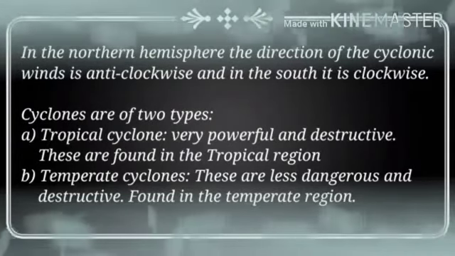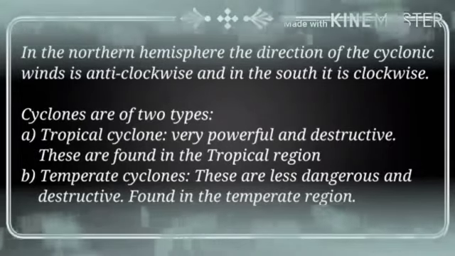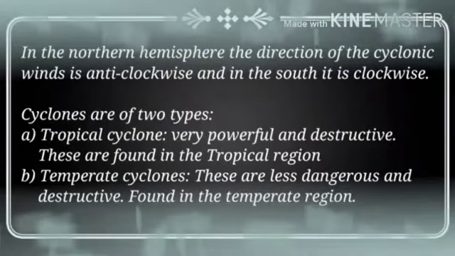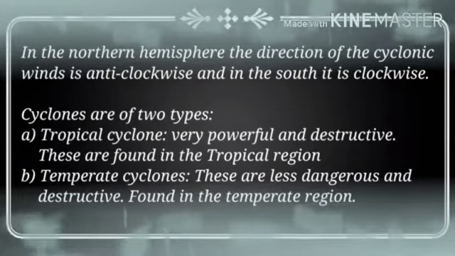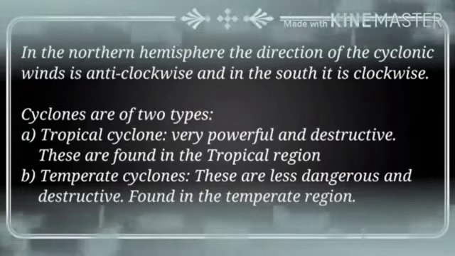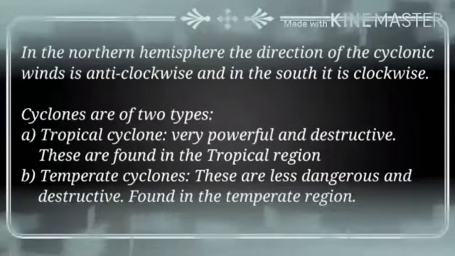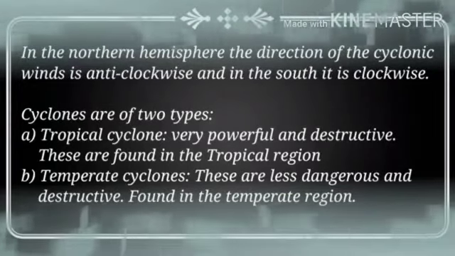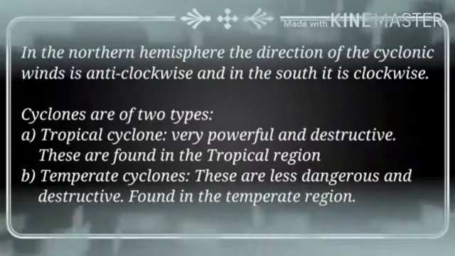That wind blows spirally, you know well, but in what direction? It blows spirally toward the center, that means towards the low pressure area. In the northern hemisphere it is anti-clockwise, and in the southern hemisphere it is clockwise movement. Do you know what clockwise movement and anti-clockwise movement are?